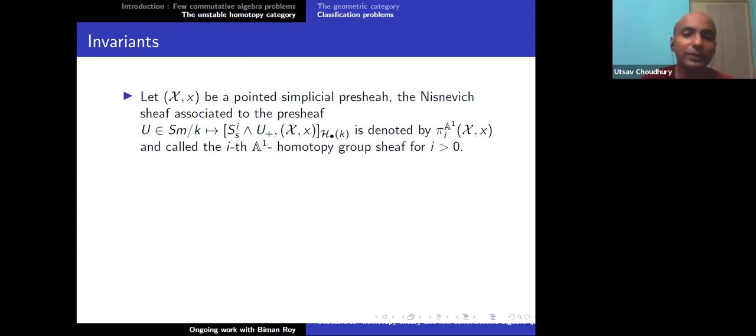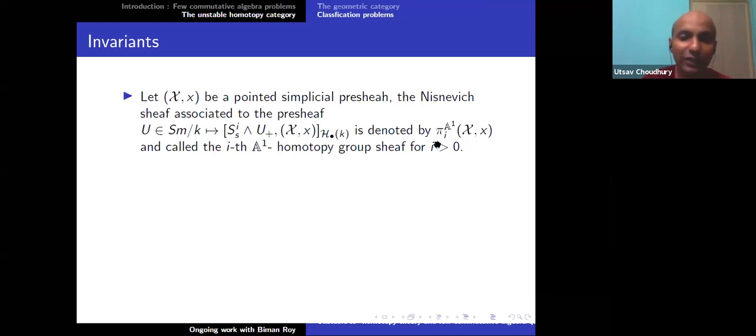Inside the homotopy category, I can take the homotopy classes of maps S^i smash U plus to X, comma X, and this is denoted by pi_i A1 (X, x) after the sheafification. So this is a presheaf, and then I sheafify it, and this sheaf is called the ith A1 homotopy group sheaf for i greater than 0.